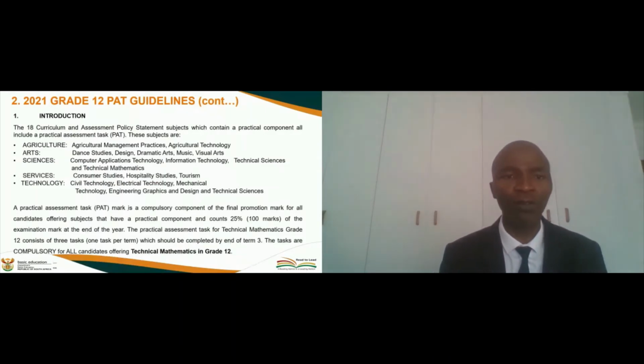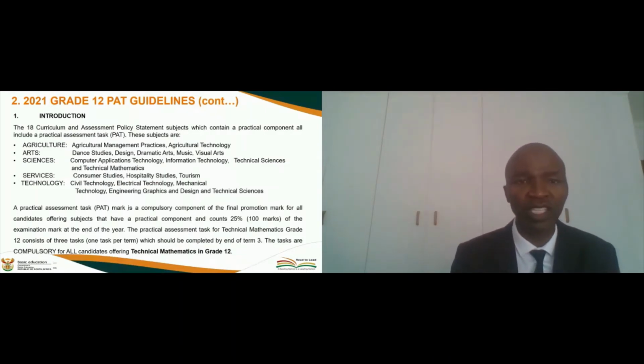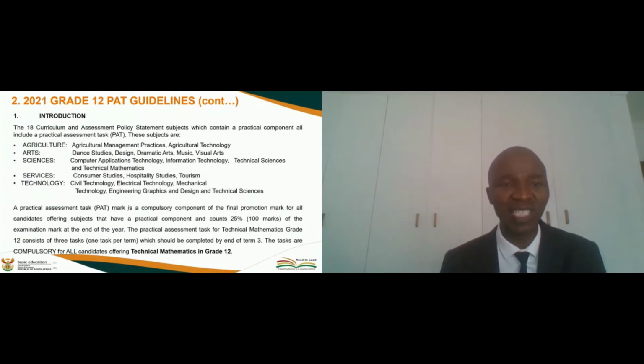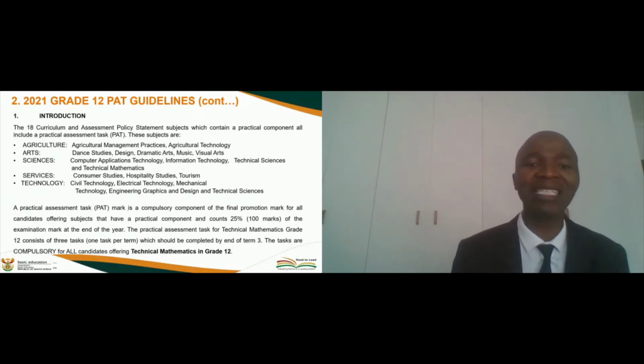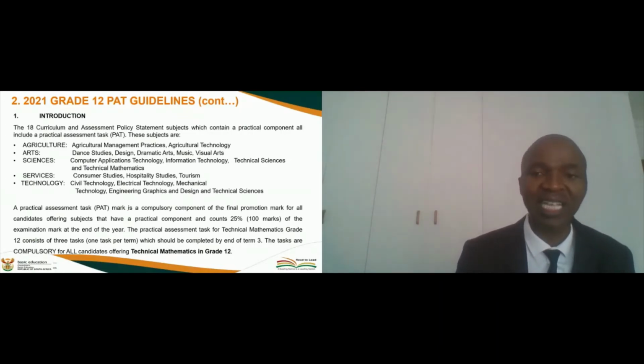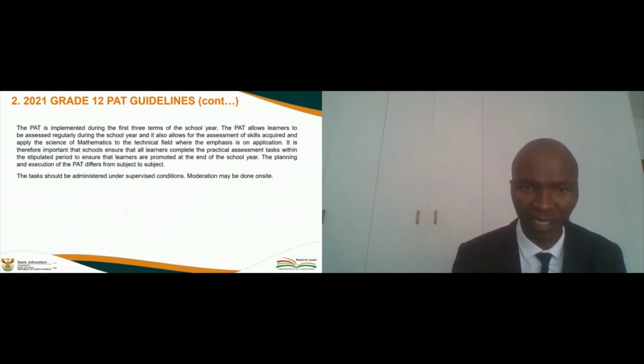It's just a matter of knowing that now in 2021, there are 18 subjects that have PET, and they are mentioned there, and technical mathematics is now included. Previously, there were 17. Now, we are saying the tasks are compulsory, so that learners are resulted and it constitutes 25%. In other words, learners must complete all the 3 tasks under the practical assessment task in technical mathematics.